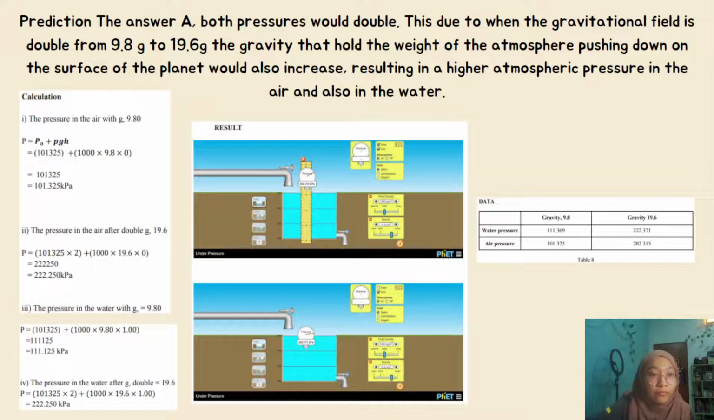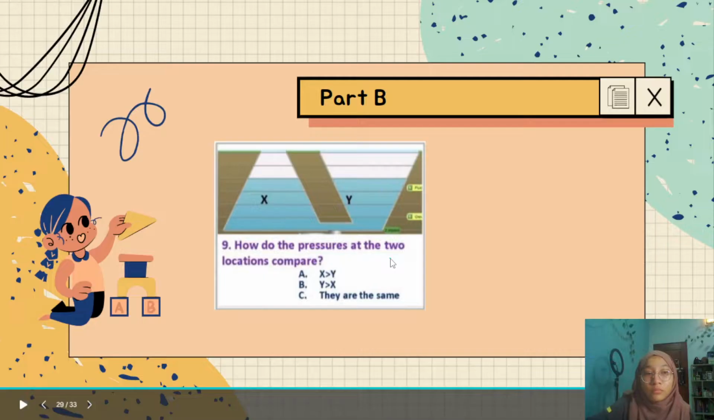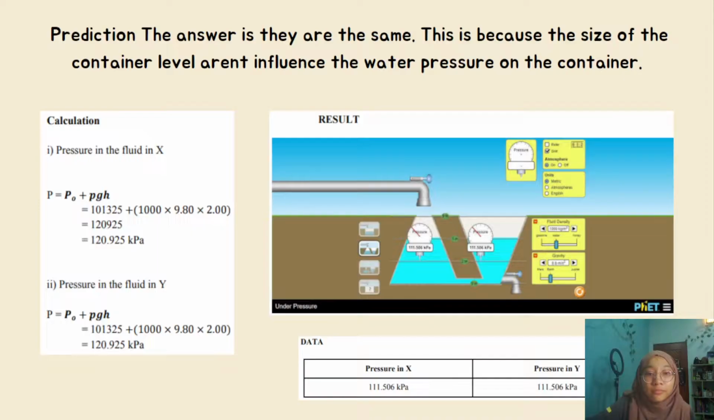Okay, so the pressure with air at the normal gravitational field, and then after it's being doubled, and also the pressure in water when it is normal, and then after it's being doubled in water. Okay, 9, how do the pressures at the two locations compare? Even though they are in different containers, they are still at the same level, therefore the pressure is still the same, no change.